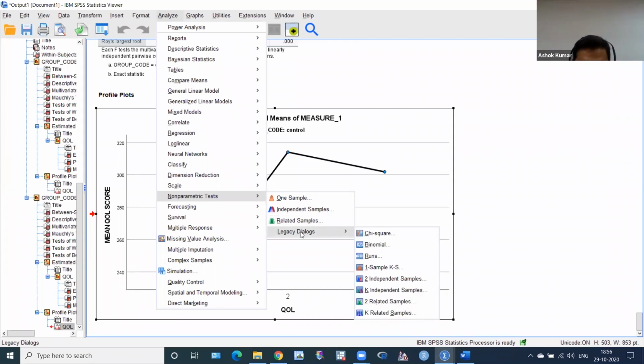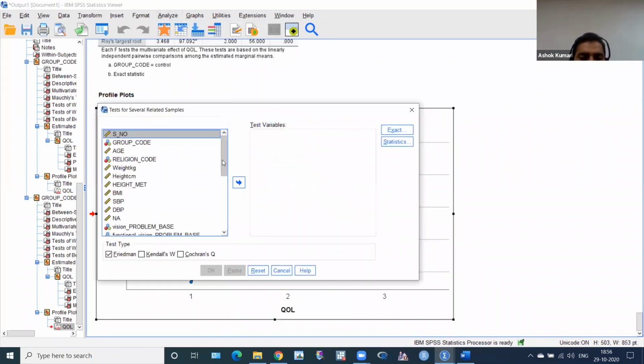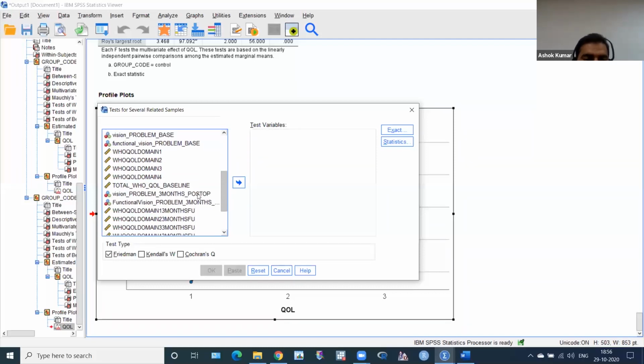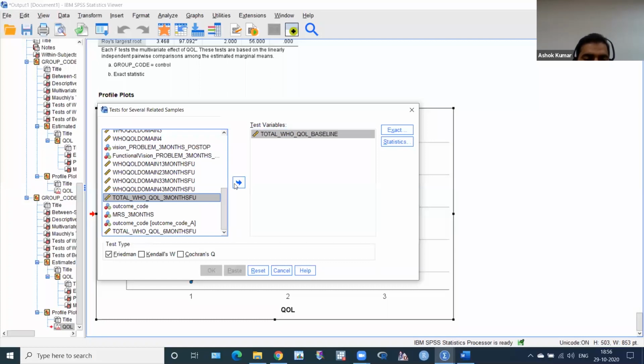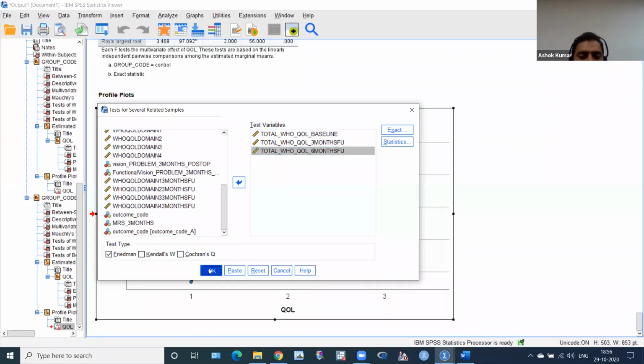Then there is legacy dialogs, and here is K related samples. There are two related samples, this is a Wilcoxon. I want K related samples, so click here, K related samples. Then this is the test variable. No need to worry, Friedman is already applied here. Then you have to put your values here: baseline, 3 months and 6 months. And just click OK. Very good.